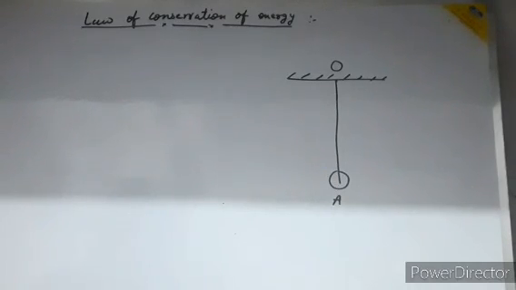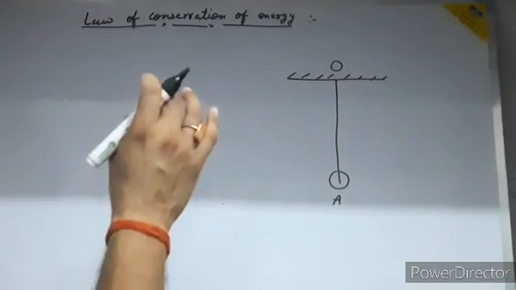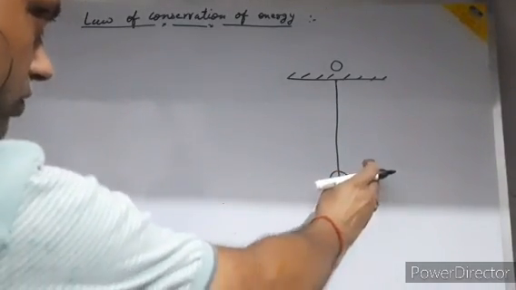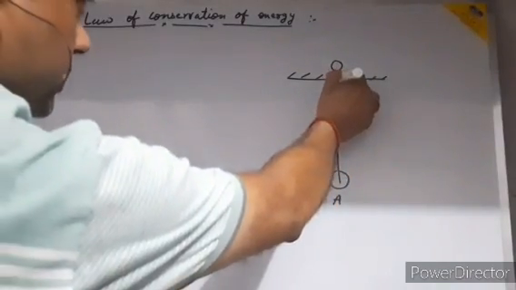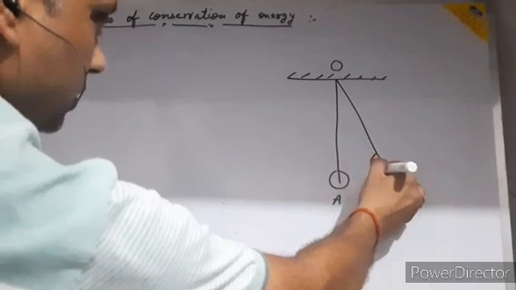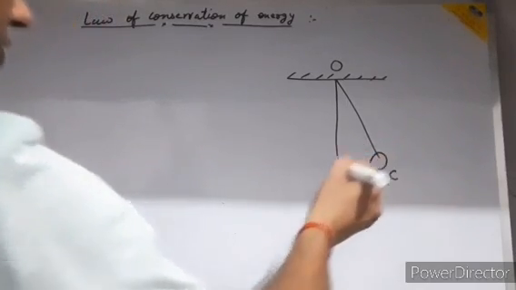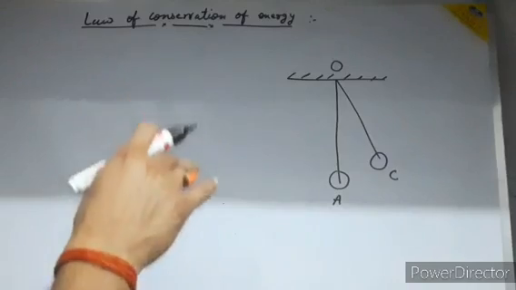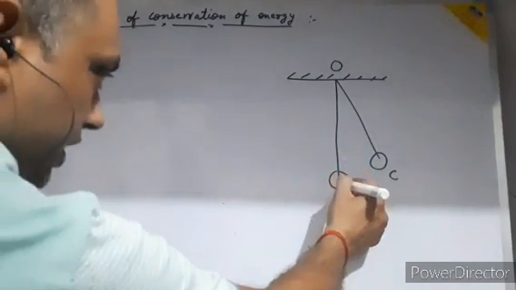Now I am just shifting this bob from point A to a point C. Okay, giving the name point C. So when the pendulum is pulled to the position C, it gains height.